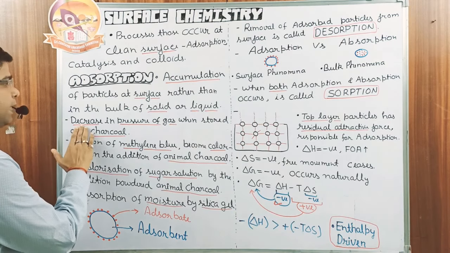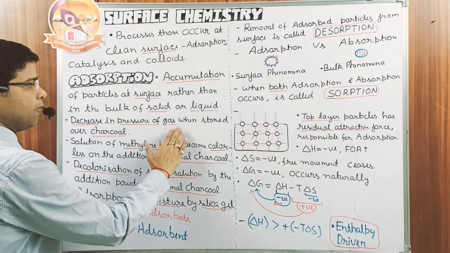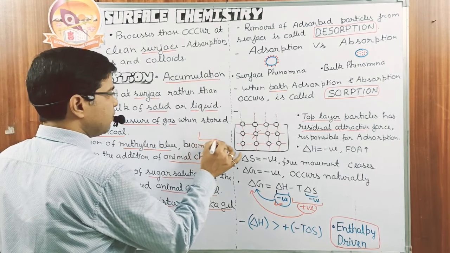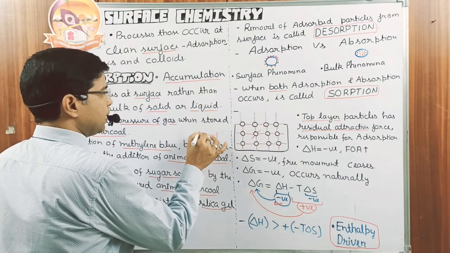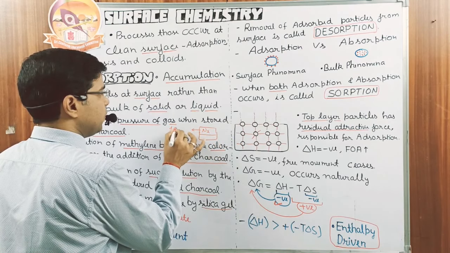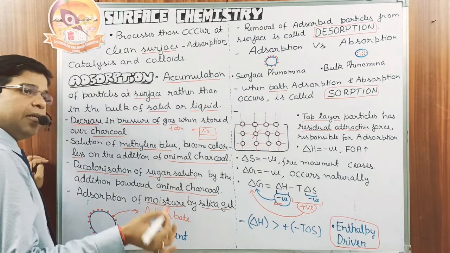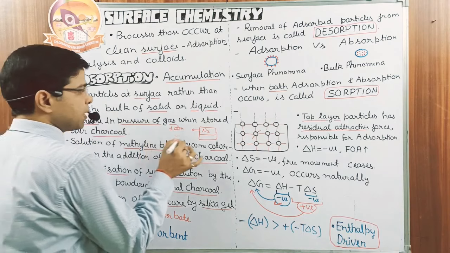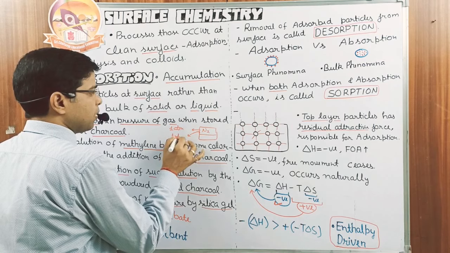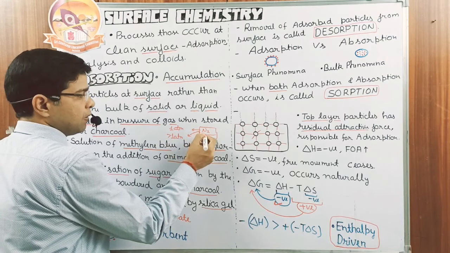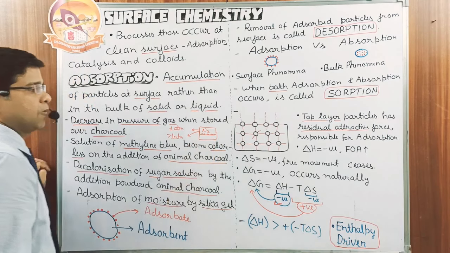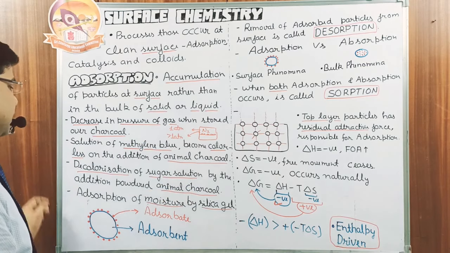First one is the decrease in the pressure of a gas when the gas is stored over charcoal. Look, suppose we have clean charcoal, and over that clean charcoal I have nitrogen gas, and the pressure of the nitrogen gas is initially 1 atmosphere. If I take the reading after some time, then this pressure will be less than 1 atmosphere. Why is it so? Because some of the particles of the nitrogen gas are adsorbed at the surface. So that's why the pressure always decreases.